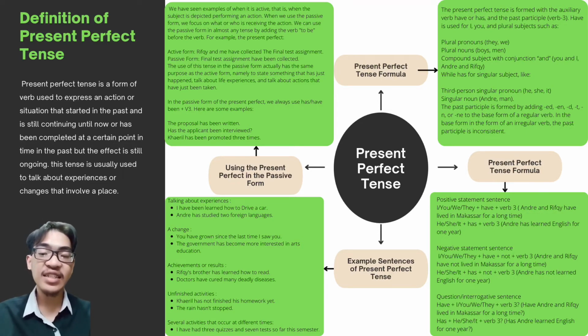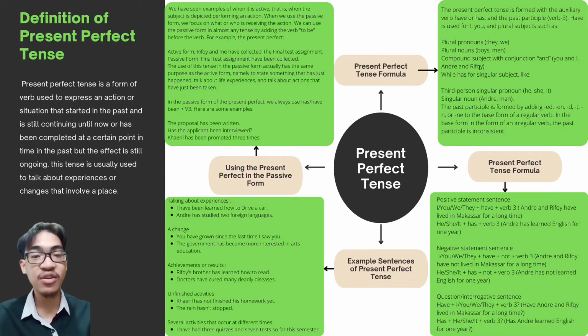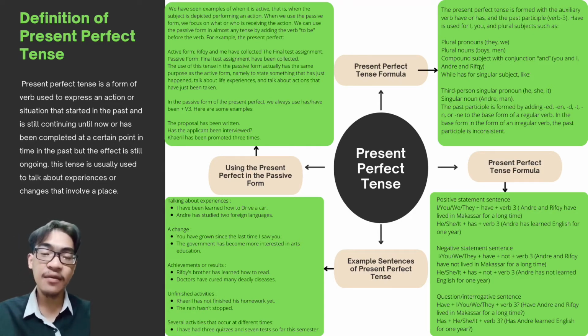The second is a change. For the example sentence is you have grown since the last time I saw you. Or for another example is the government has become more interested in art education. The next is achievement or result. The example sentence is Rifki's brother has learned how to read. Or for another example is doctors have cured many deadly diseases.